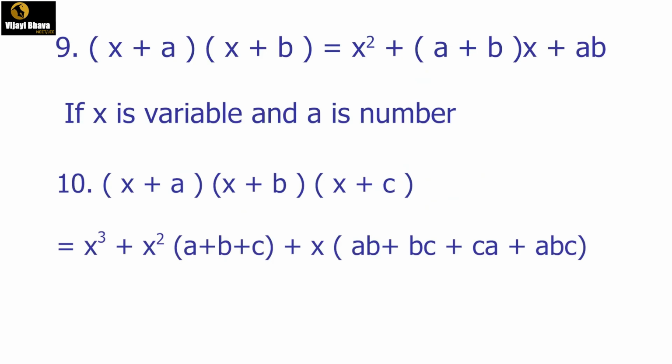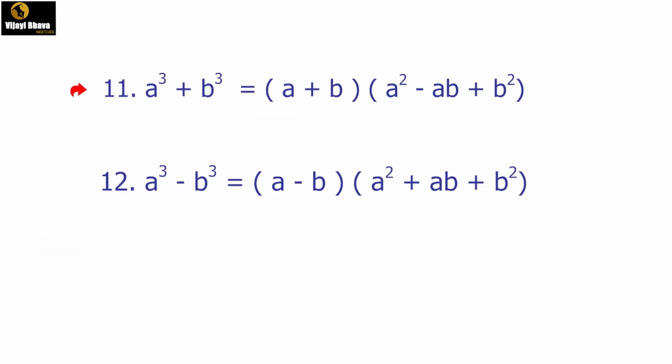The next one, (x+a)(x+b) can be taken as x² + (a+b)x + ab. If x is a variable and a is a number, then (x+a)(x+b)(x+c) = x³ + x²(a+b+c) + x(ab+bc+ca) + abc.